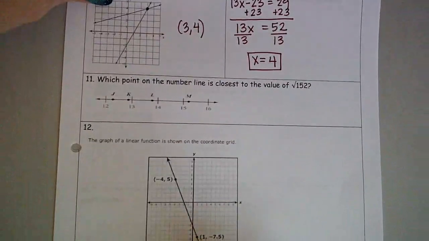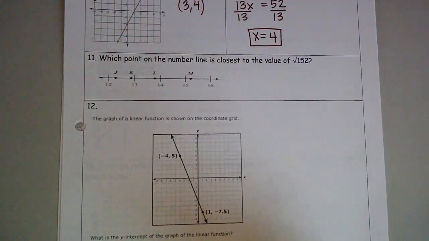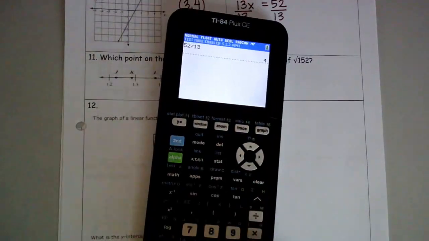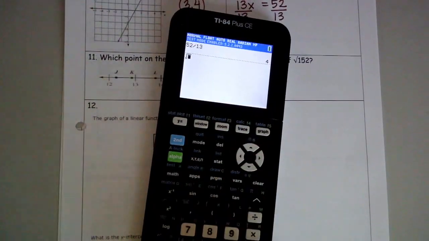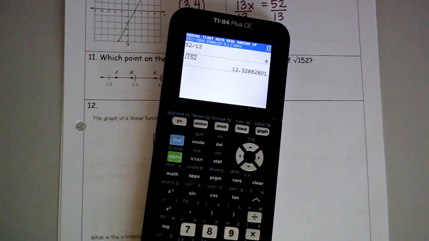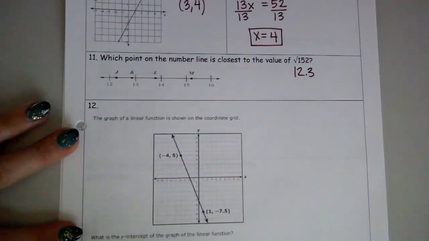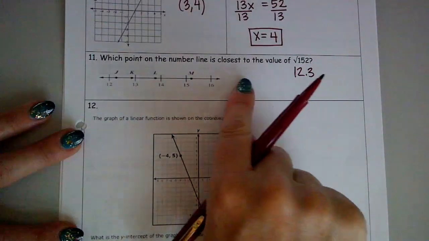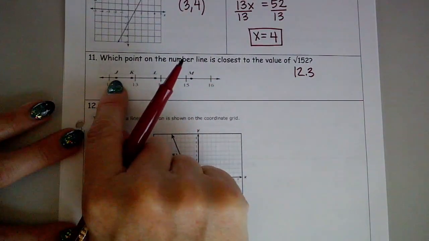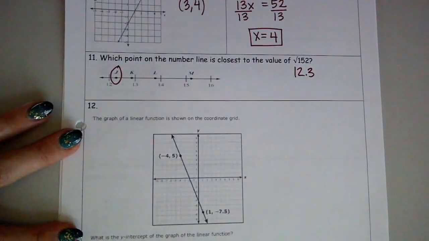Number 11, which point on the number line is closest to the value of the square root of 152? Guys, you have a calculator. Let's just use it. Let's punch in square root of 152. I get 12.3. I'm going to write that down right here, 12.3. So where is 12.3 on my number line? Oh, right here at J.